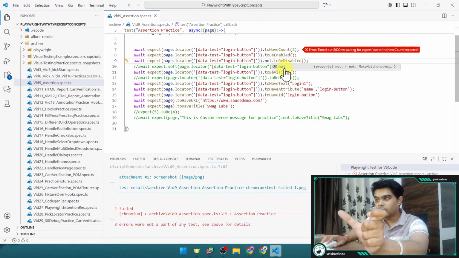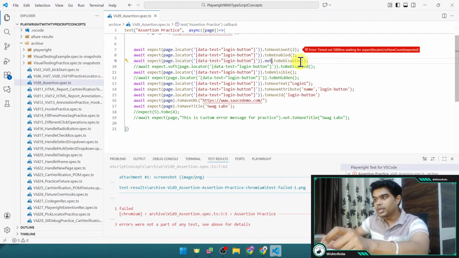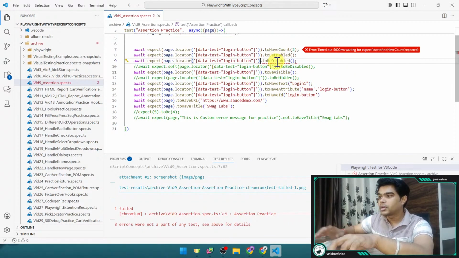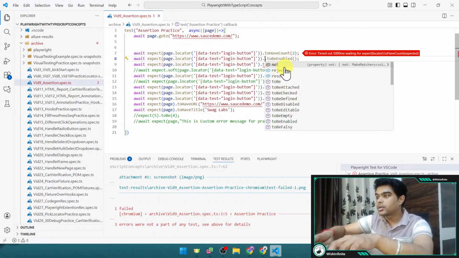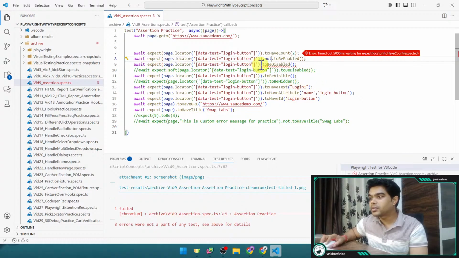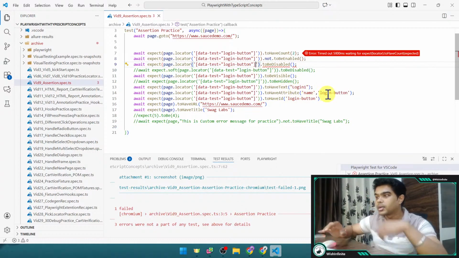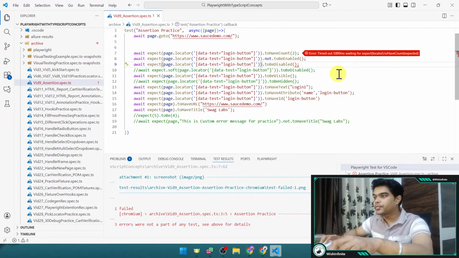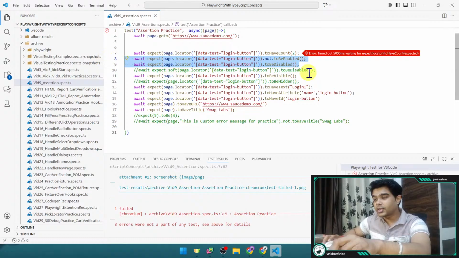This is a property, not a method. And then for enabled we need to give this not, so dot not dot to be enabled, right? Like this you can provide the assertion. Here I deleted one bracket. Okay, so both the answers should be correct for this particular question, right?